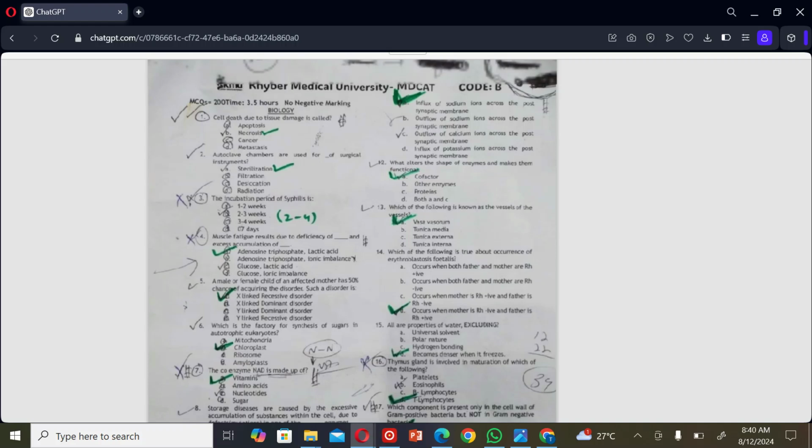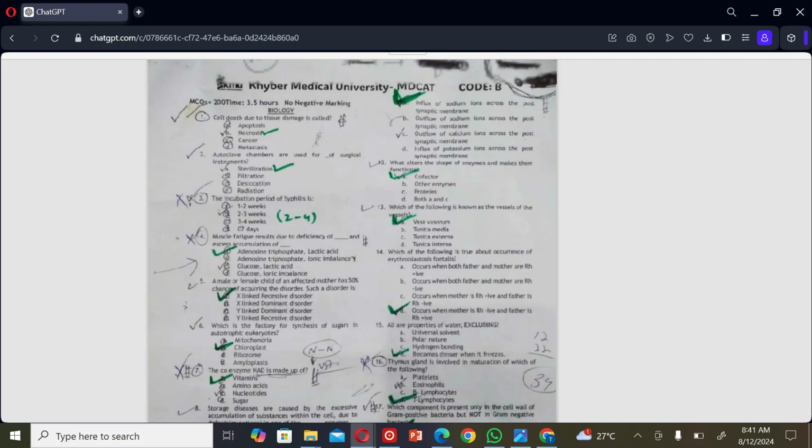The next MCQ: which of the following is known as the vessel of the vessel? A. Vasa vasorum, B. Tunica media, C. Tunica externa, and D. Tunica interna. So the correct option is A.